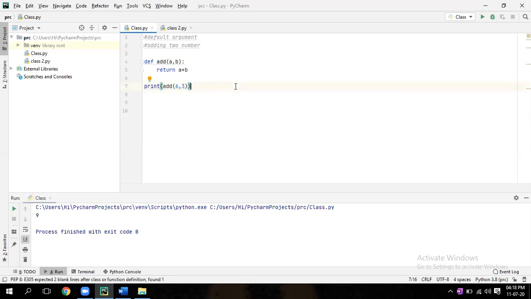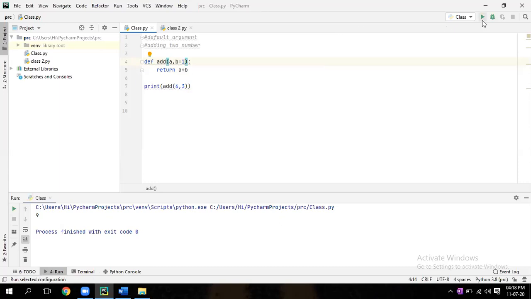Perfect. So now here in b, give b equal to 1. You give it while defining the function. At the time of defining the function, you give b equal to 1. Now run it.